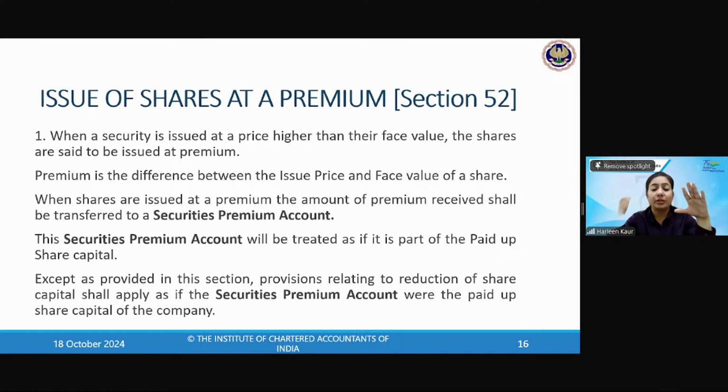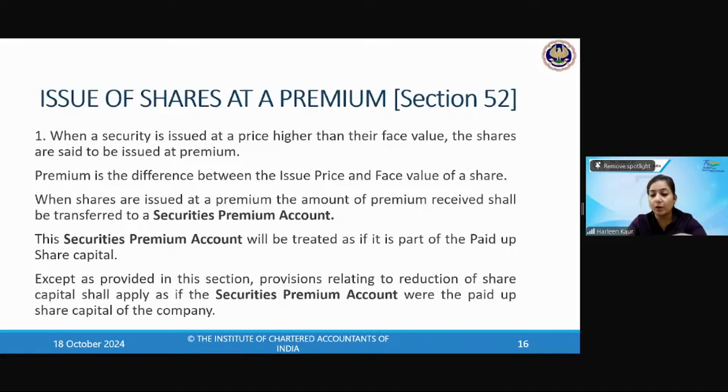Then this 2 rupees is the premium that we have received on the shares. Now, if I'm issuing the shares at more than the face value, that means a premium amount has come up, and so much amount I have collected as premium. So it goes to the securities premium account. Premium is the difference between the issue price and the face value of the shares. Issue price is rupees 12. Face value was rupees 10. So rupees 2 is my premium. Very good, Khushbu Verma. Yamini. All of you are correct. Good. When the shares are issued at a premium, the amount of premium is transferred to the securities premium account.